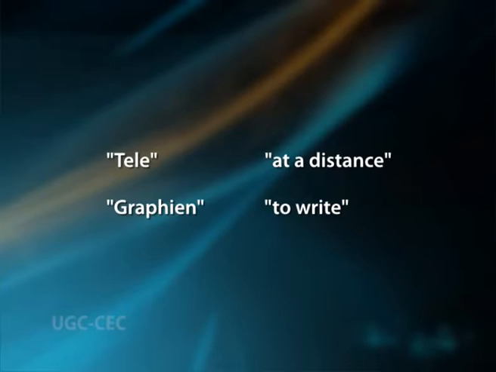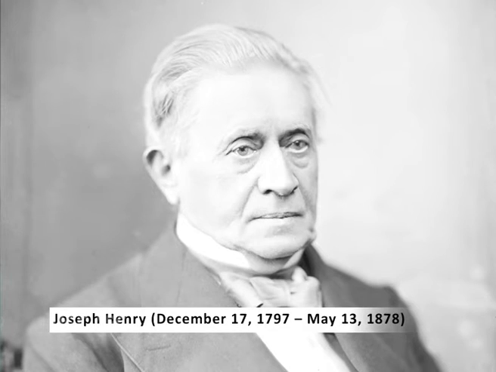The basic components include a source of direct current, a length of wire or cable, and a current indicating device such as a relay, buzzer or light bulb. The term comes from the Greek words tele, meaning at a distance, and graphein, meaning to write. It has been in use for more than 150 years. The prototype of the telegraph was demonstrated by Joseph Henry in 1830.